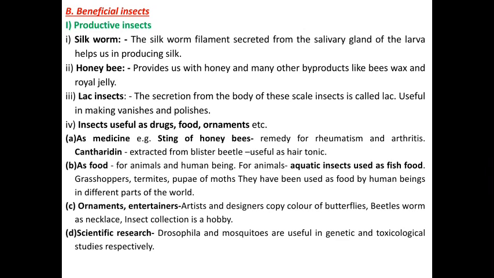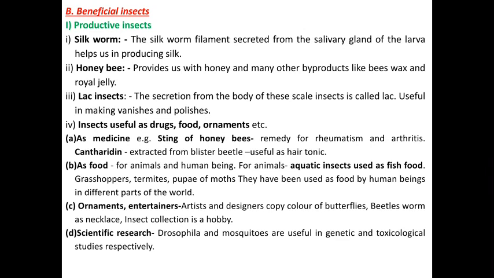Some insects are useful as drugs, food, and ornaments. Some insects are used as medicine. For example, the sting of honeybees is one of the best remedies for rheumatism and arthritis in human beings. Then cantharidin is an acidic yellow colored substance secreted by the blister beetle, and this cantharidin is useful as a hair tonic.